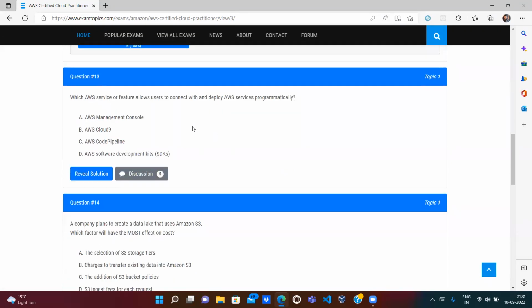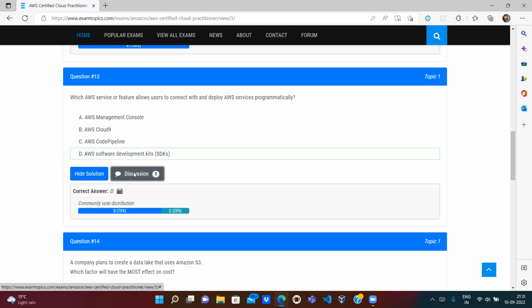Question number 13. Which AWS service or feature allows users to connect with and deploy AWS services programmatically? If you want to connect with any AWS service using programming code, maybe Python or Java, how can you use the console? Totally wrong. Cloud9, no. CodePipeline, no. These are deployment services. SDK, definitely SDK, like Boto3 modules we can use. So D is correct.